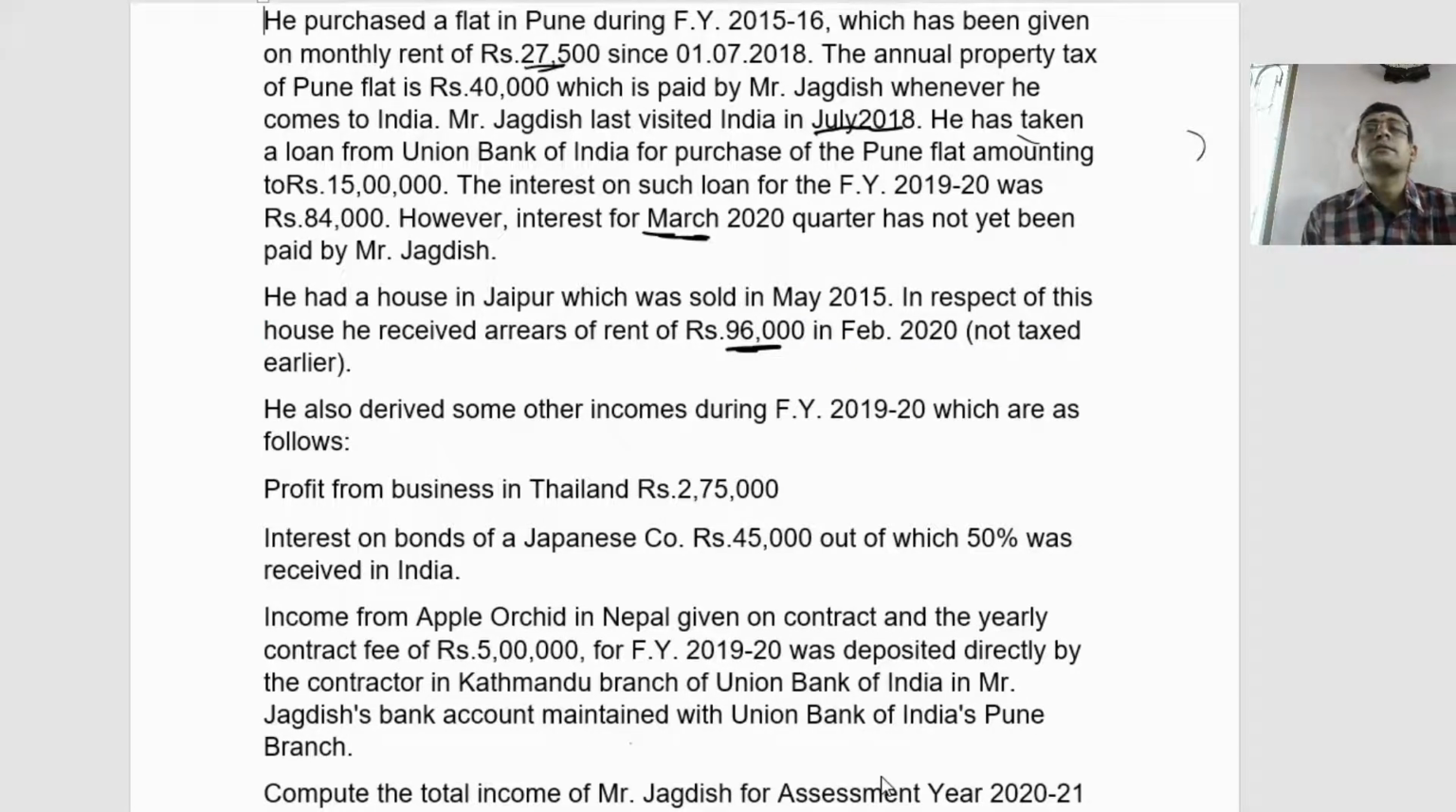Now if we discuss the provision 25A, the section says that even though the arrears of rent is received, if it is not taxed earlier, it is taxable in the year of receipt. What is the year of receipt? The year of receipt is nothing but 1920. So this 96,000 is taxable in the year of 1920. And 25A also clearly mentions it is taxable even if the property is not there. So now we need to calculate this.